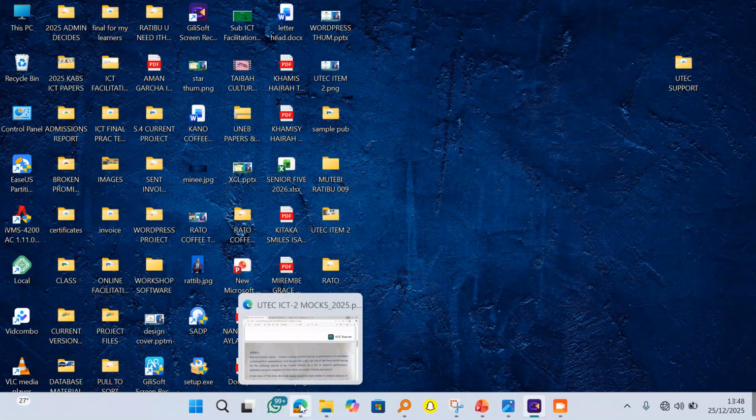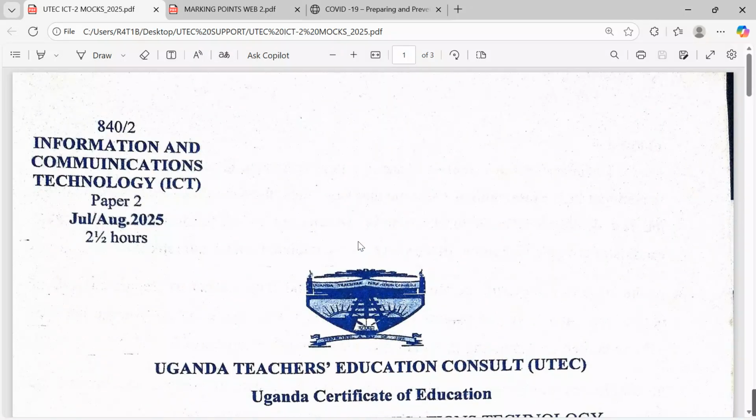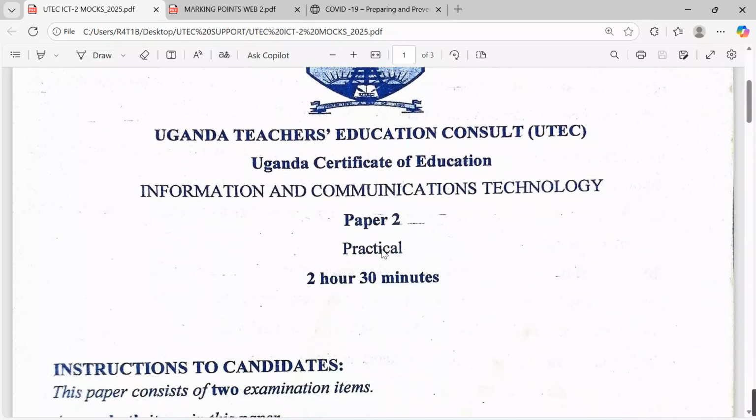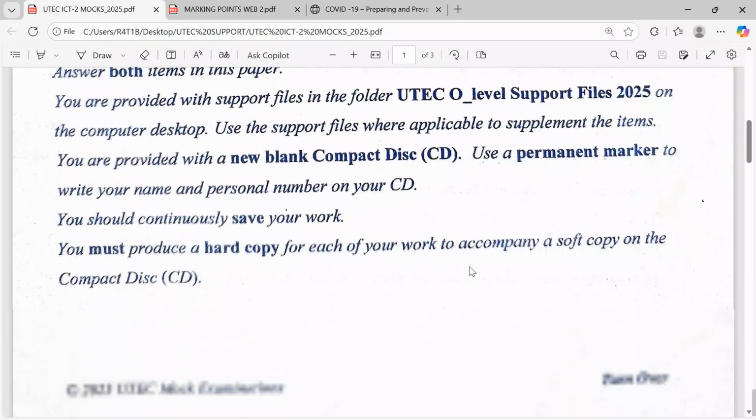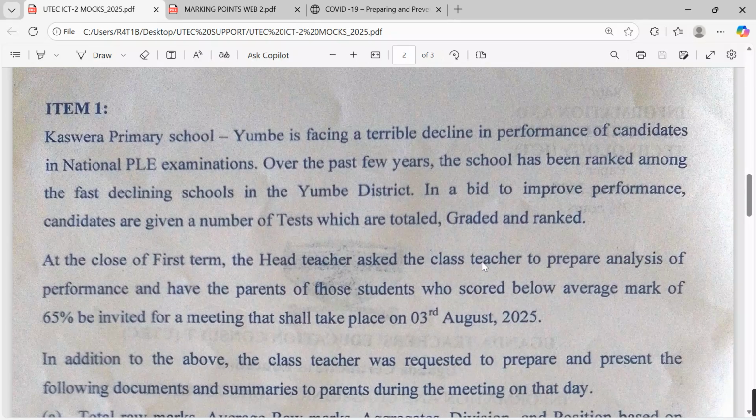Okay, so looking at our question paper, it is the Information and Communication Technology, ICT, paper 2, July-August set 2025. What are we supposed to know? They are telling us that under this exam, the candidate will use 2 hours and 30 minutes, paper 2 practical. Remember, we had recorded a video about item 1. It is on our YouTube channel. Please go check it up and see what we tried out on that other side.